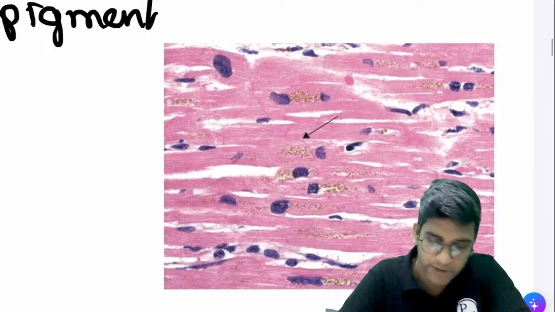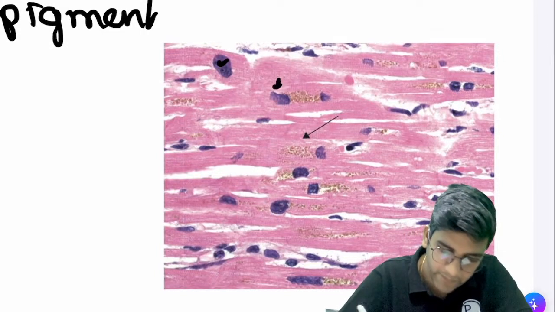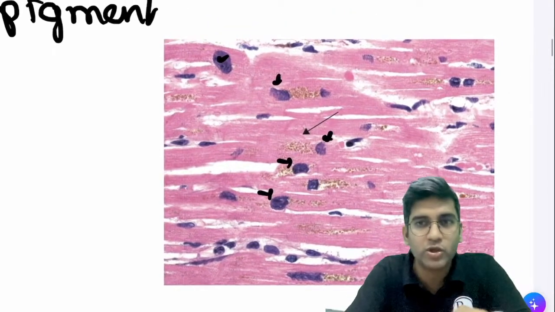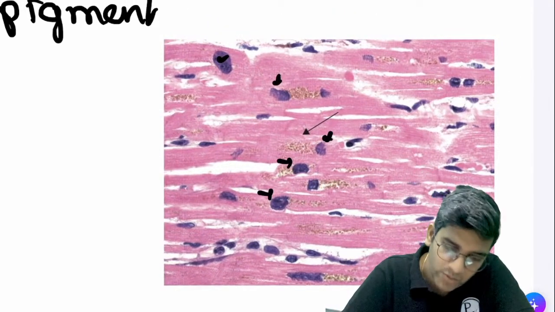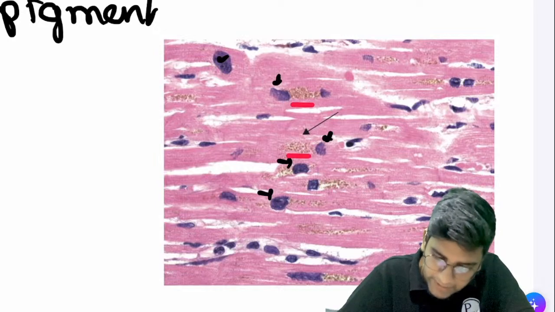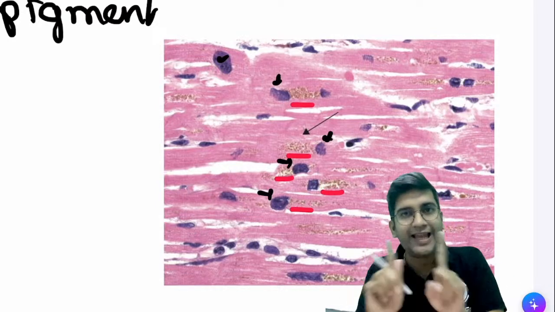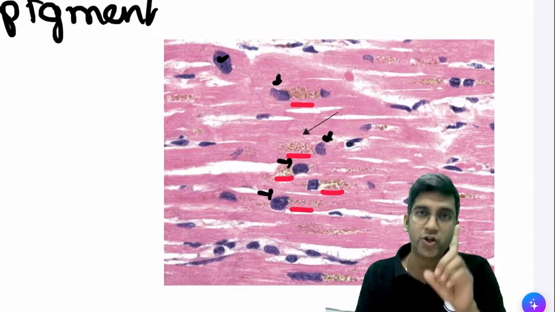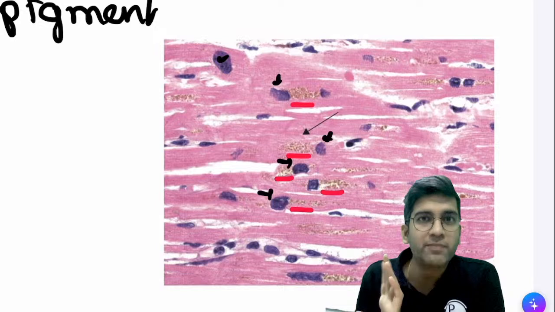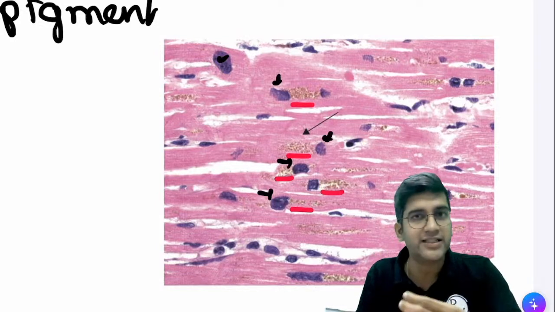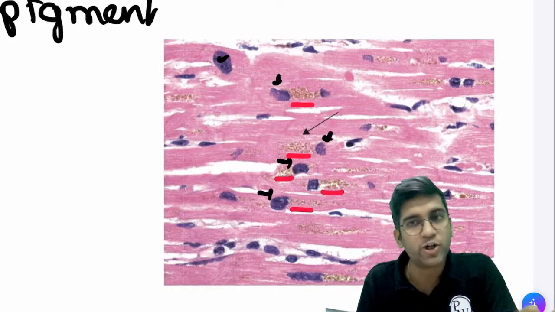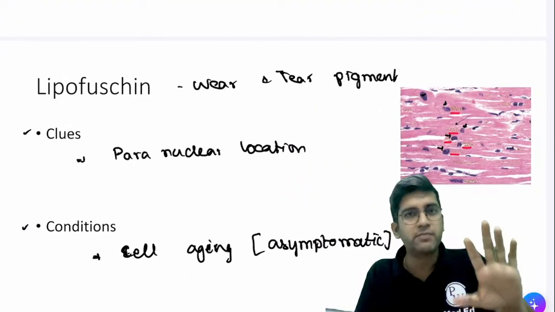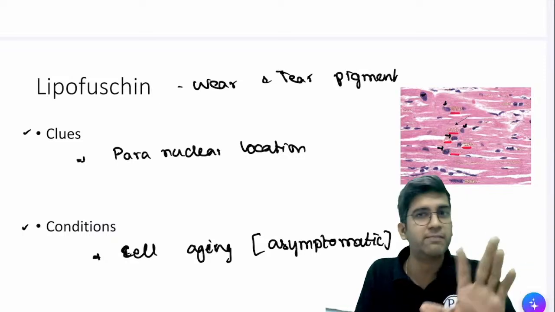So this is an image from Robbins. What is the structure, the blue color structure? Is it nucleus or cytoplasm? We know the basics, so obviously we'll identify the blue color as the nucleus, right? And everyone here can easily identify there's a pigment just adjacent to the nucleus on either side. We call it paranuclear pigmentation, right? Perfect. Robbins also has an electron microscopic image. There also you can see the pigment on either side. In electron microscopy, this looks black or electron dense. Fine, perfect. There's nothing much more to remember in lipofuscin: old age pigment, pigment of cell injury, pigment of wear and tear, in paranuclear location, right?